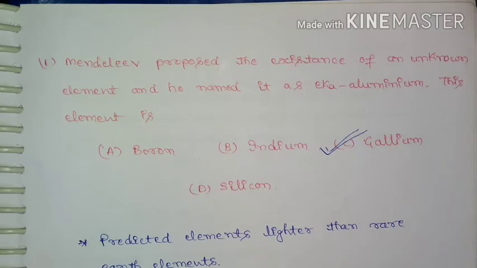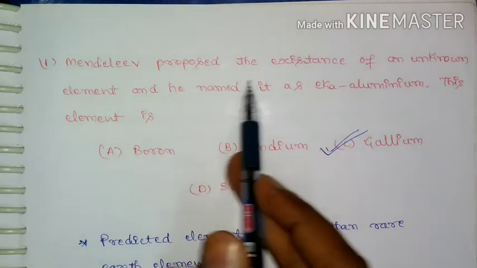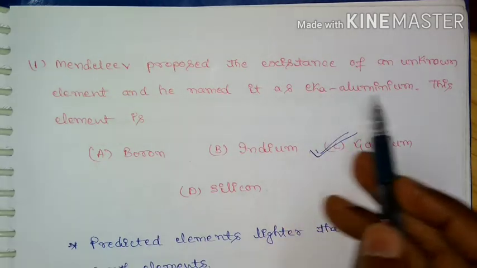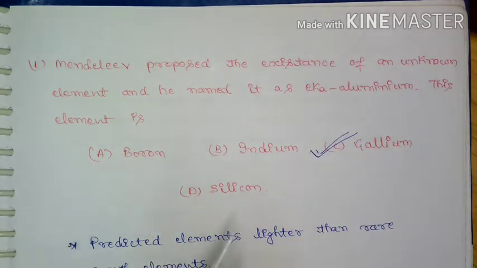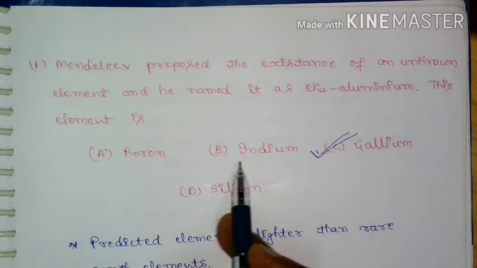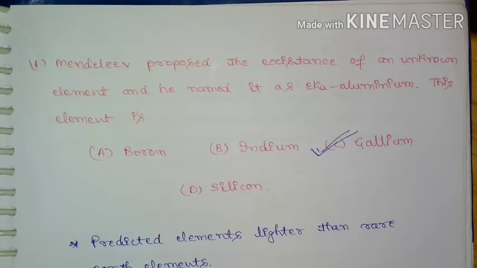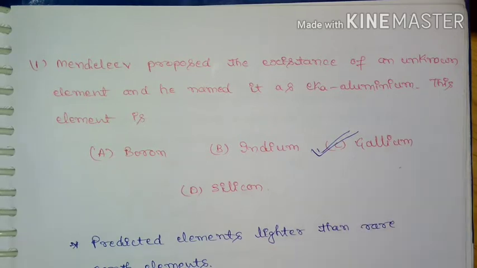The first question in the inorganic part is: Mendeleev proposed the existence of an unknown element and named it Eka aluminium. The options given are boron, indium, gallium and silicon, and the correct answer for this question is gallium.